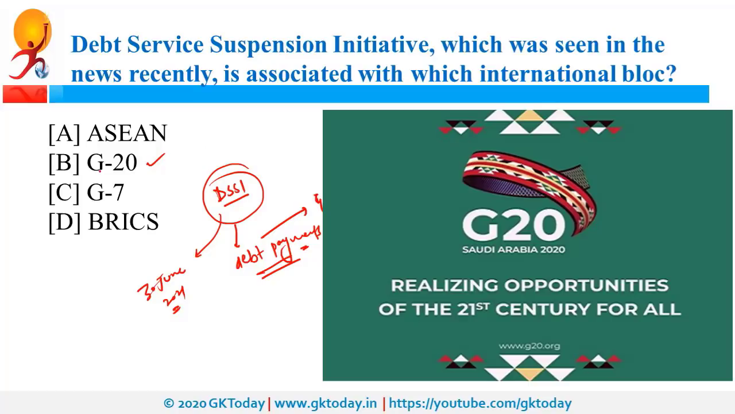Now, for this year, Saudi Arabia is the president of G20. Next year, Italy will be the president, and then Indonesia in 2022, and India will organize in 2023. That means India will be the president of G20 group in 2023.